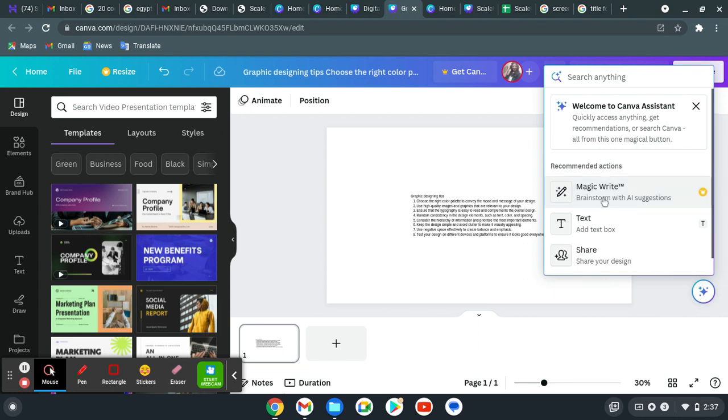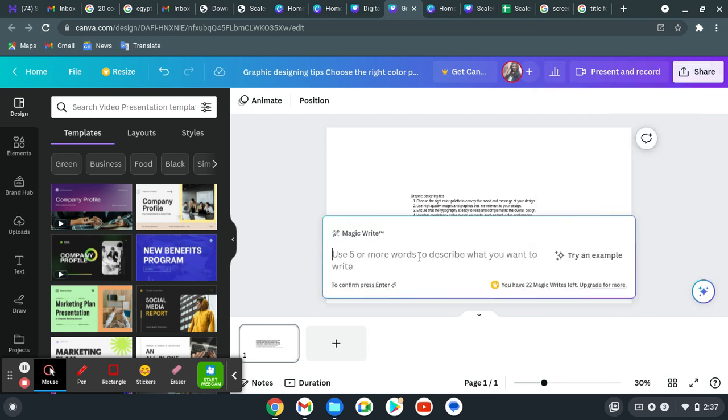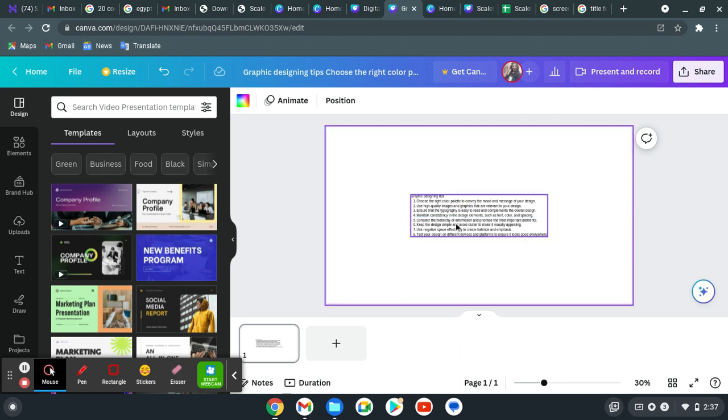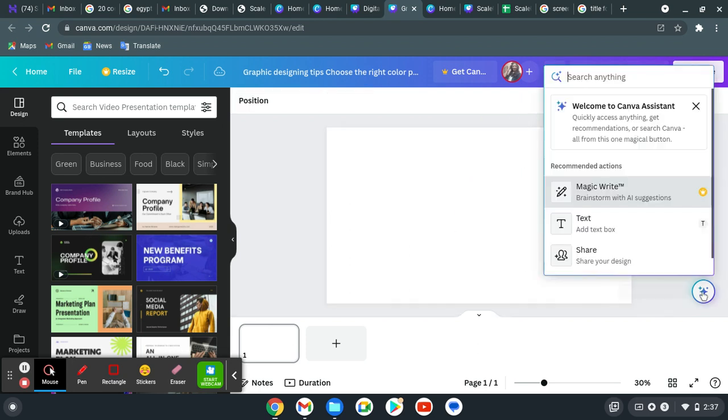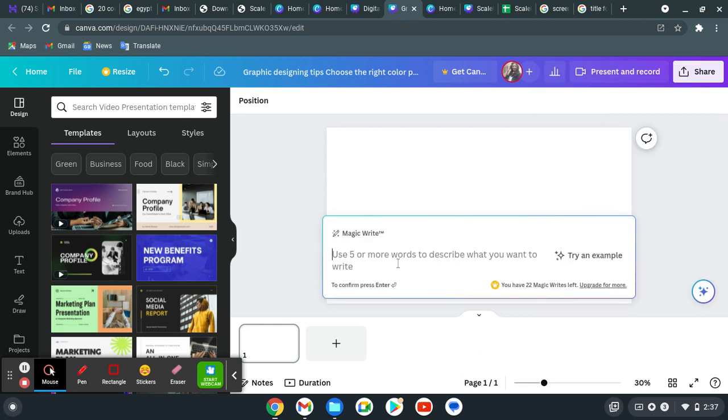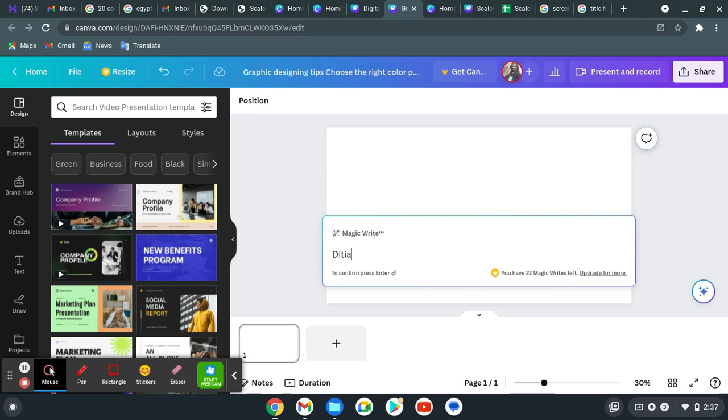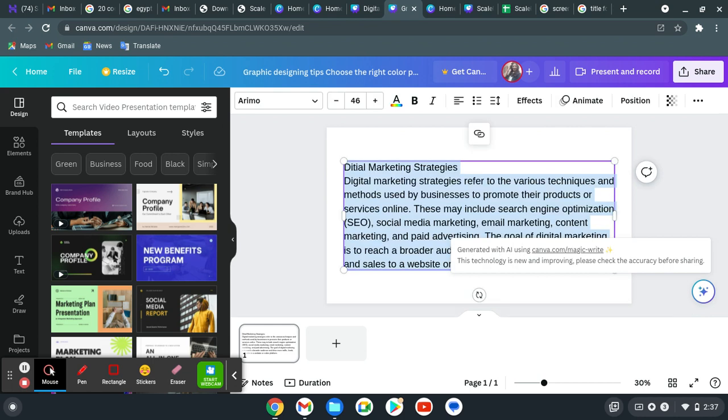What you need to do is click here, then click on Magic Write. You can write something here, so just avoid whatever is written in this blank portion. Let me delete this right now. Just click here, click on Magic Write, and write something like digital marketing strategies. Now you can see all the content right here. After that, you can click copy.